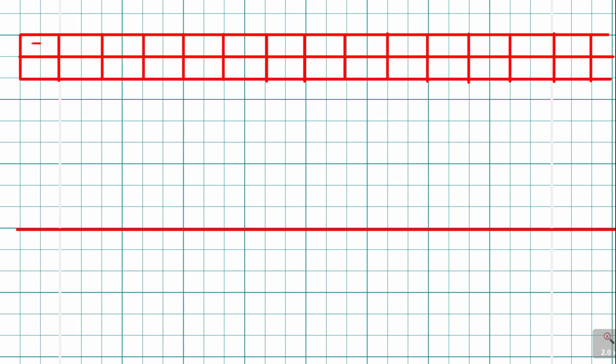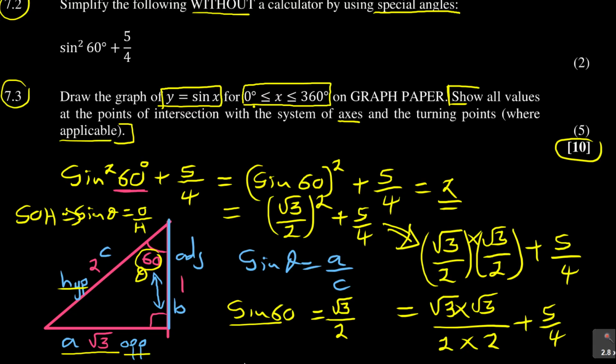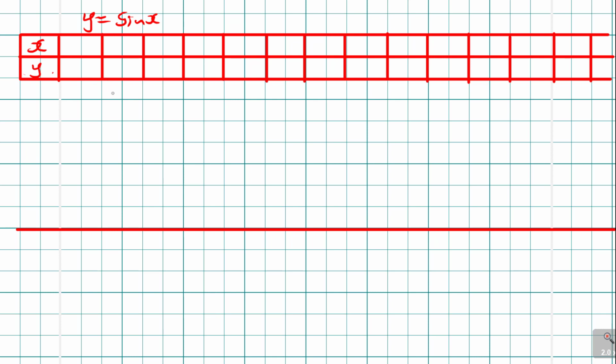and remember, this becomes my x and this becomes my sin x. Remember, they told us here you're plotting y is equal to sin x. You can actually say this is our y. In this case, you can remove this and call this our y, but you know y is sin x. So now we are looking at this y is equal to sin x, and the calculator here is going to be our guy. So what do we do?